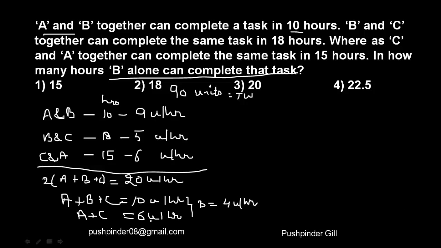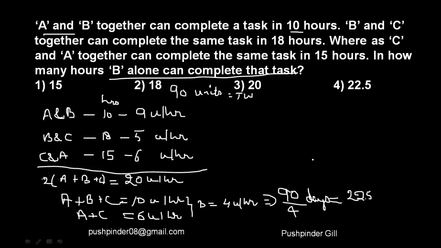I hope you're understanding this. A, B, and C are able to finish 10 units every hour. A and C are able to finish 6 units every hour. That means B must be finishing 4 units every hour. So we have how many units B is finishing every hour, and the total units is 90. That means B must be taking this many number of days to finish the job, right? Which is nothing but 22.5. So I hope everyone is understanding what we're trying to establish over here.